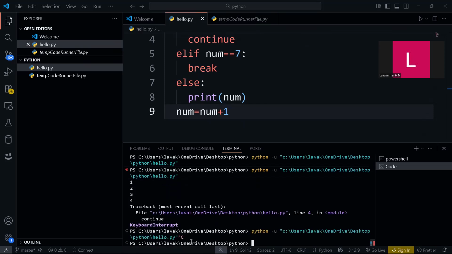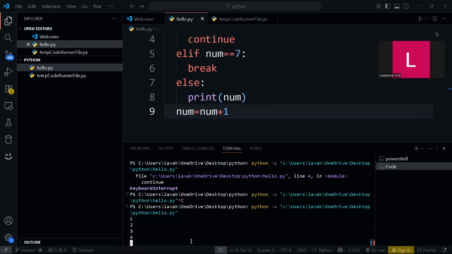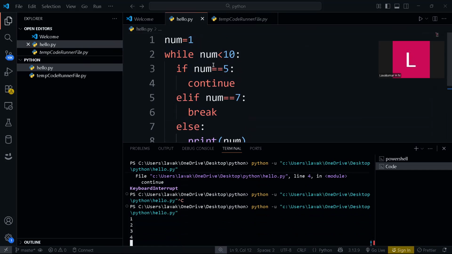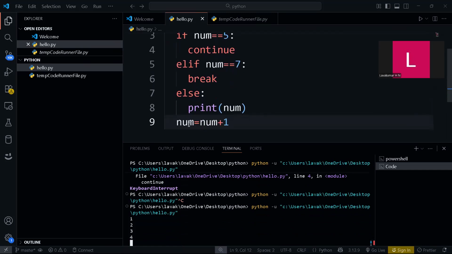If I run this again, you can't do anything. The execution keeps on running. See, it's becoming 6. It is supposed to print 6, right? So why is it not printing 6, and it's not breaking either? The program execution is not stopped here. What is the problem? If you find it, just comment in the comment section.